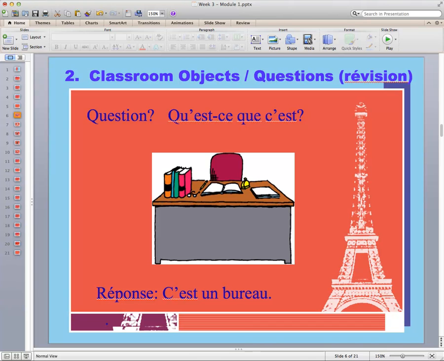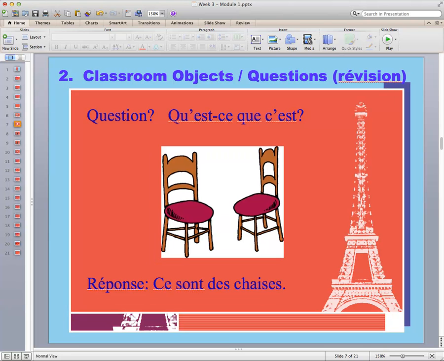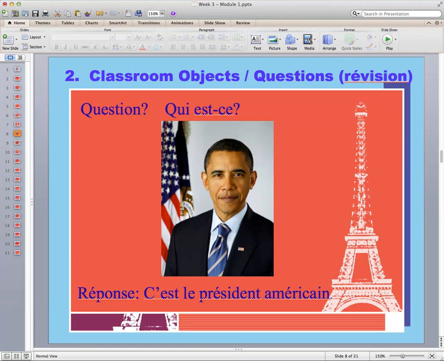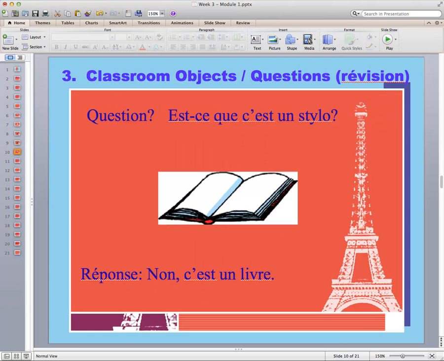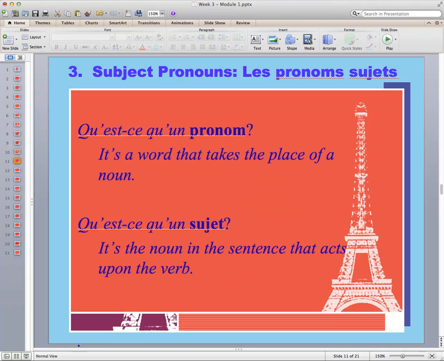For example, qu'est-ce que c'est? C'est un bureau. Qu'est-ce que c'est? Ce sont des chaises. Qui est-ce? C'est le président américain. Est-ce que c'est Hermione Granger? Non, c'est Harry Potter. Est-ce que c'est un stylo? Non, c'est un livre. If you have questions about any of those things, before you go on to the new information that we're about to start, stop and listen again to the first part of the video.